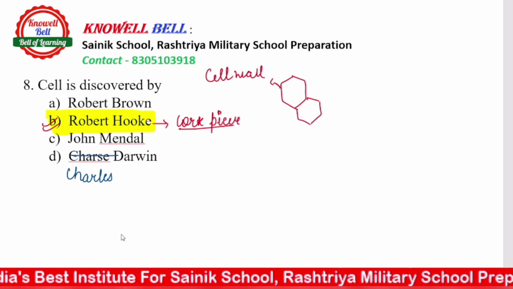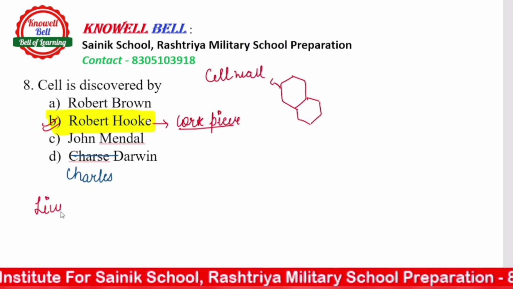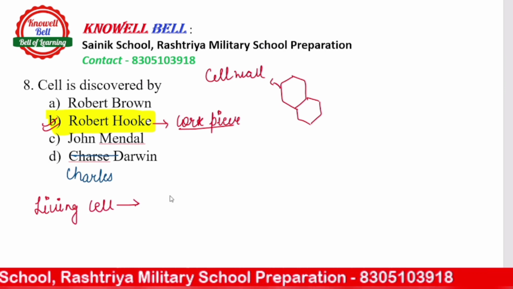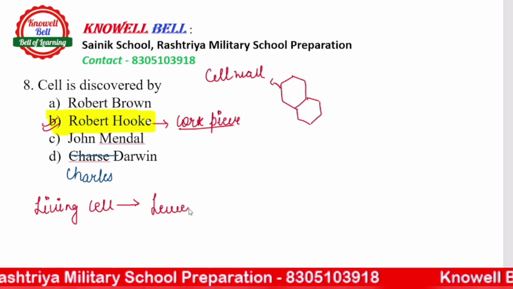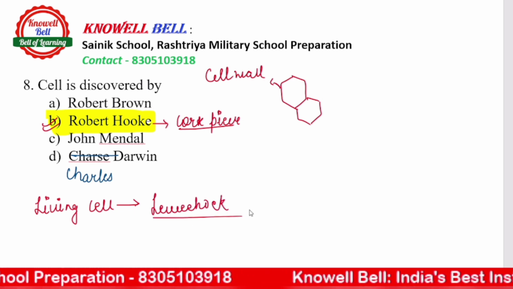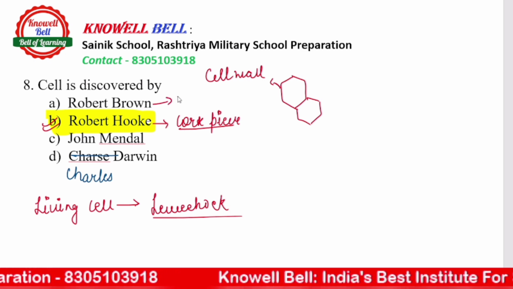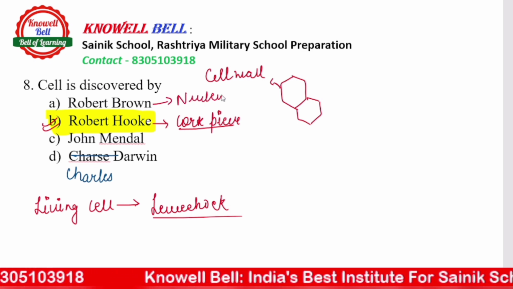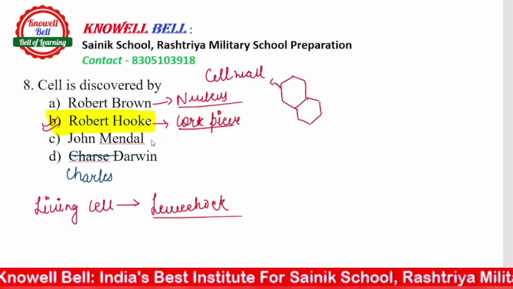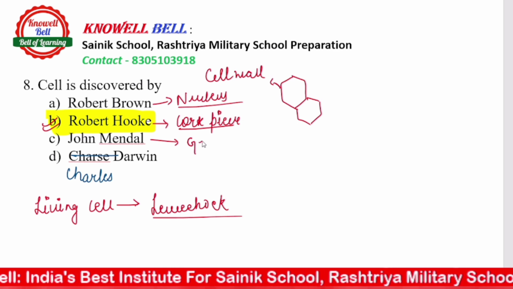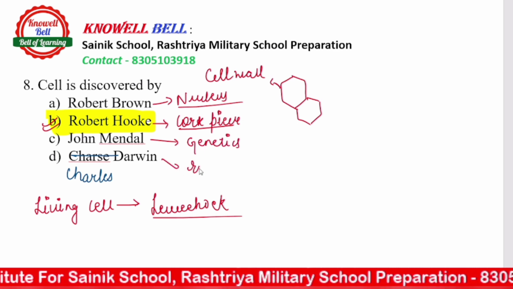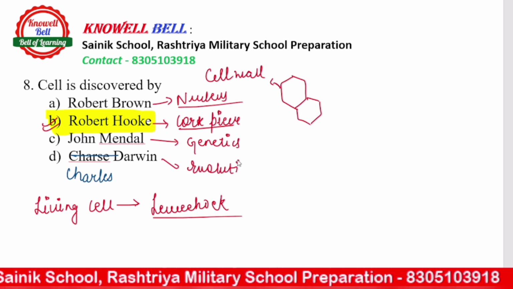And if आपको question आता है, first time who discovered a living cell, तो living cell के लिए आप याद रखेंगे, Leeuwenhoek discovered the living cells. Robert Brown is associated with the nucleus. Discovery of nucleus was done by Robert Brown. John Gregor Mendel is associated with genetics, the principles and laws of genetics, and Charles Darwin को हम पढ़ते हैं the theory of evolution.